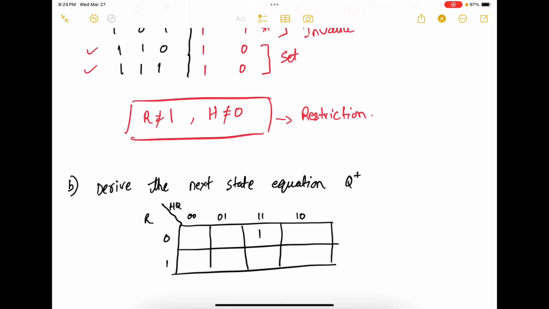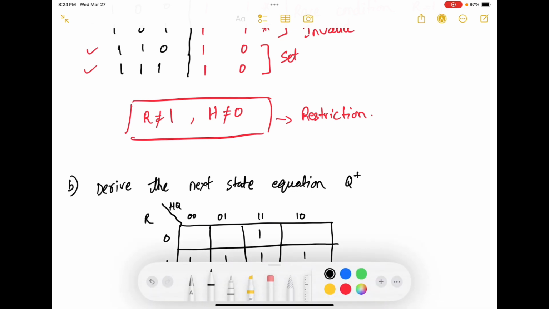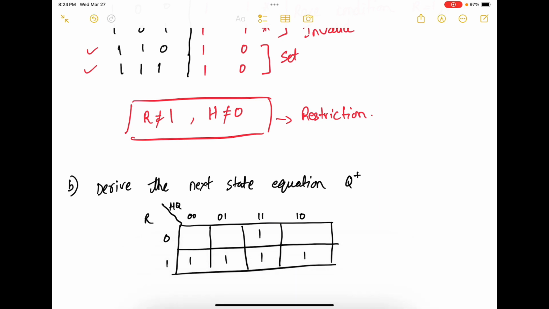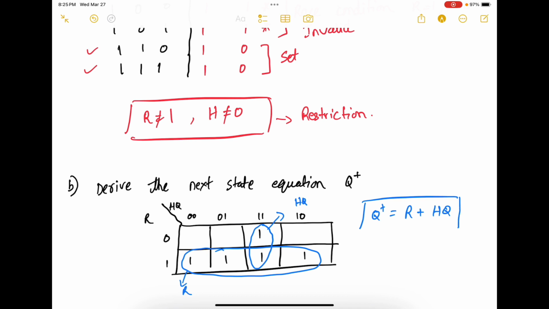So your Q plus equation would be all these. So let's try to come up with the minimal equation. So these two can be paired up, and I can pair up these four. Therefore, Q plus equals, this guy would be HQ, and this would be R. So R plus H, the previous value of Q. So that's the next rate equation.